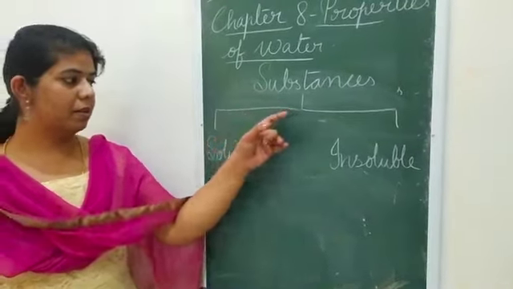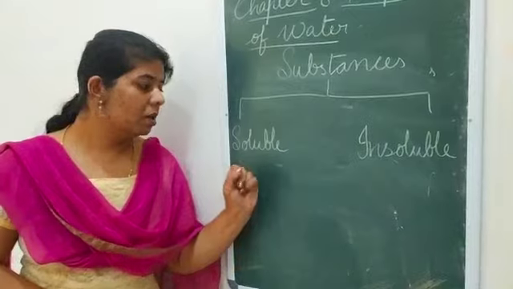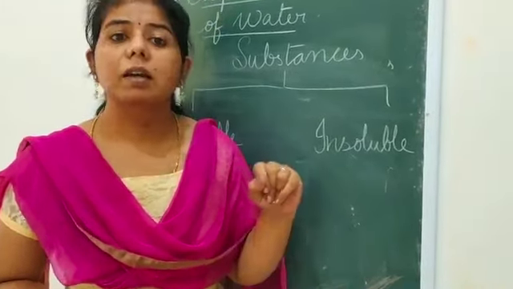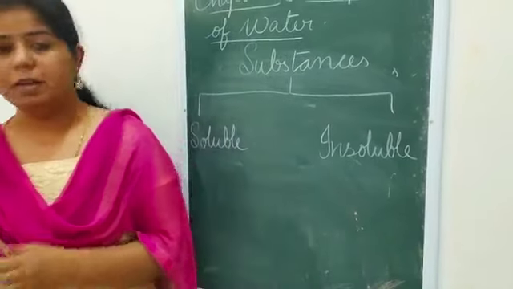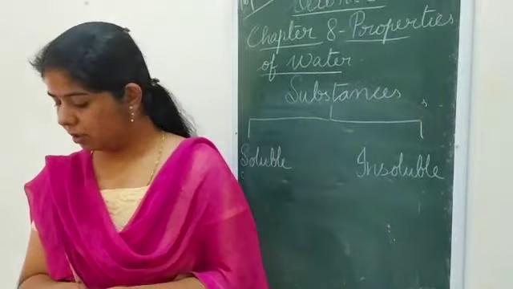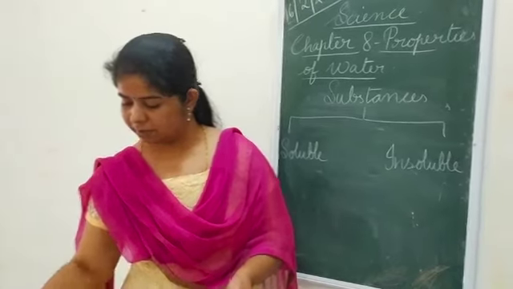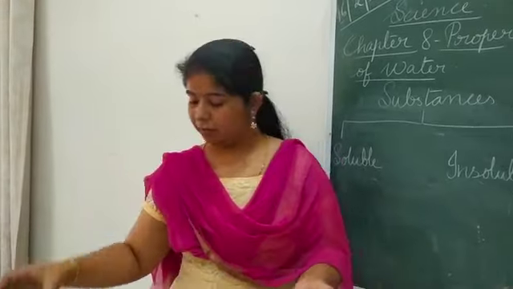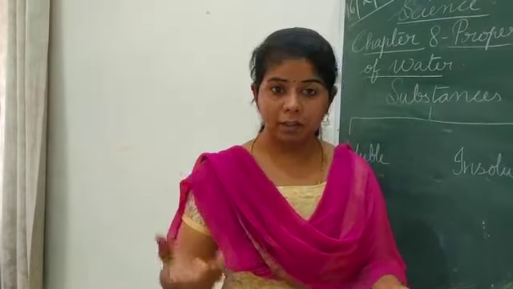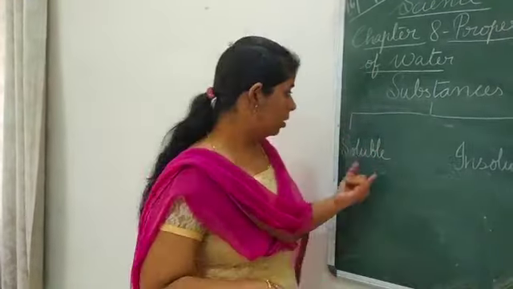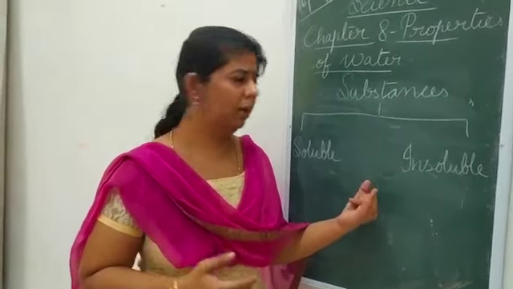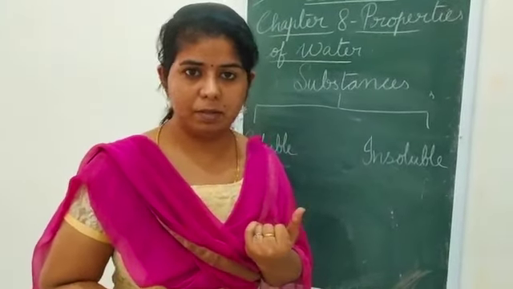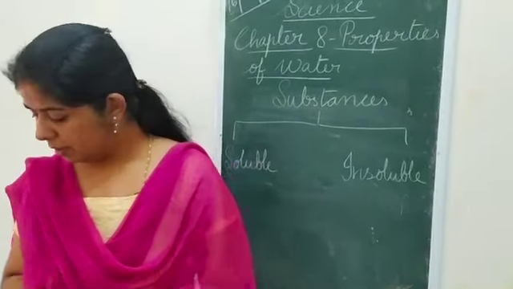Is it clear? So substances which get dissolved in water are called the soluble substances, and which do not get dissolved in water are known as the insoluble substances. This chalk, if you put in this, it doesn't get dissolved. Same way, again you find out which are the soluble substances. Find out any three soluble substances and find out any three insoluble substances. That is your work. Okay. So that is the thing.